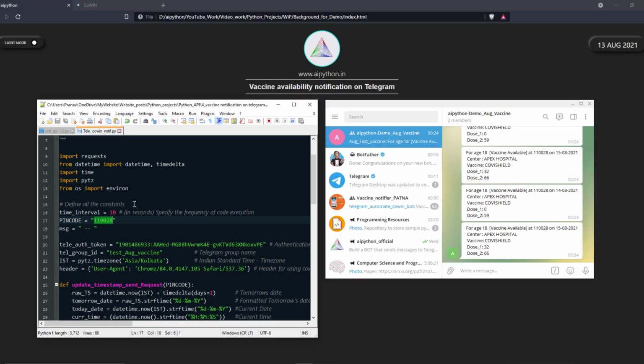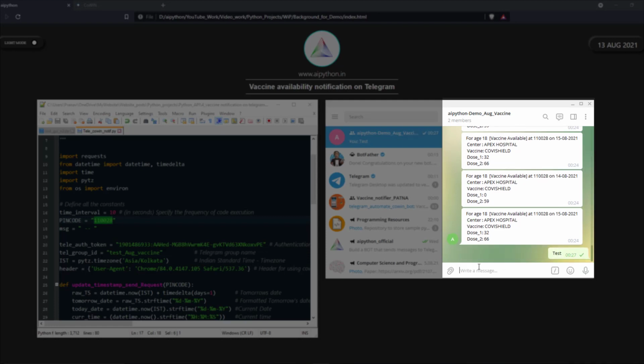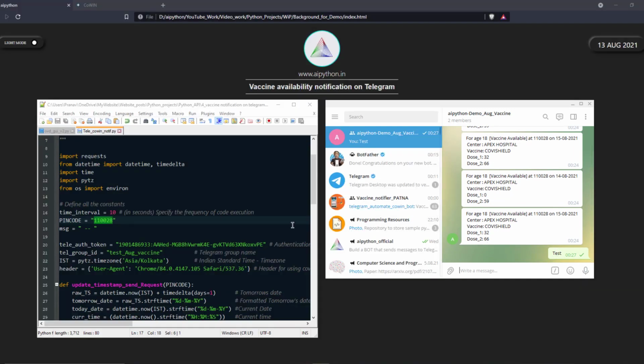It will find the availability of the vaccine at this particular pin code. If there is any vaccination center which has the vaccine available at this pin code, this will search and give the result here. There are a lot of previous statuses, so you can ignore that. Better I'll write a new test so that it will be like a reference message that you will be getting after this one, right? So let me quickly run this code.